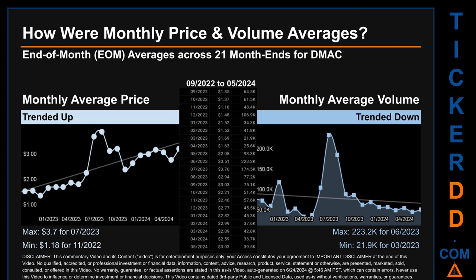Looking at volume, 06/2023 and 03/2023 respectively saw the highest and lowest monthly average volume at 223.2 thousand and 21.9 thousand.